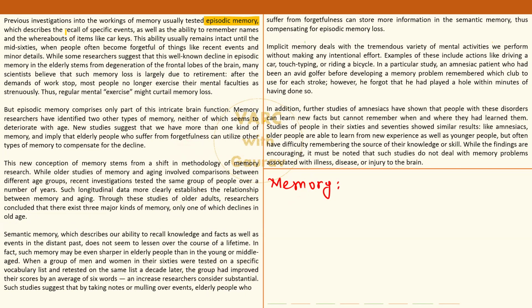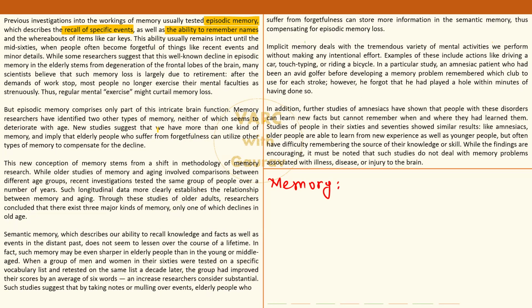The ability to recall some specific events. The ability to remember names. As well as some super basic stuff like remembering where I put my car keys and all. And this good memory power stays practically intact throughout youth, throughout working age. Only maybe from the 60s does it start to deteriorate.